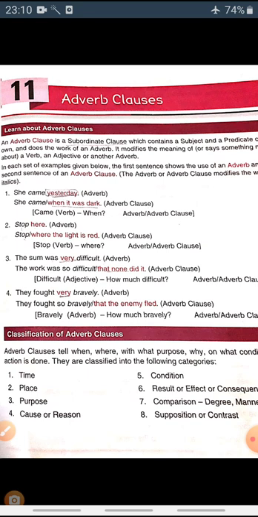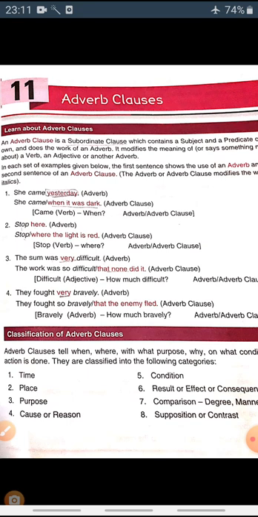Students, see, in the first example, when it was dark, it modifies the verb came. In the second example, where the light is red, it modifies the verb stop. In the third example, that none did it, it modifies the adjective difficult. And in the fourth one, very, or you can say that the enemy fled, it adds meaning to another adverb.